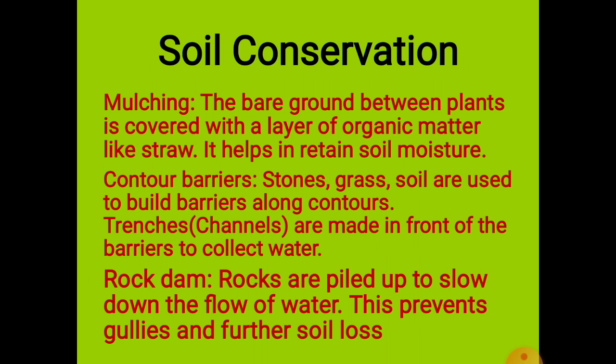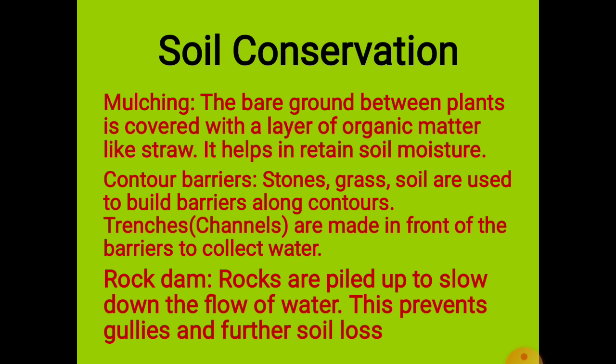Now let's talk about soil conservation, how we can conserve the soil, how we can keep the soil safe. In this process, the first method is mulching. Mulching is a process in which, while planting trees in rows, we spare some space between two rows. In that space, people keep some kind of straw so that the moisture of the soil can be maintained. This is called mulching. Basically it helps to retain the moisture of the soil.